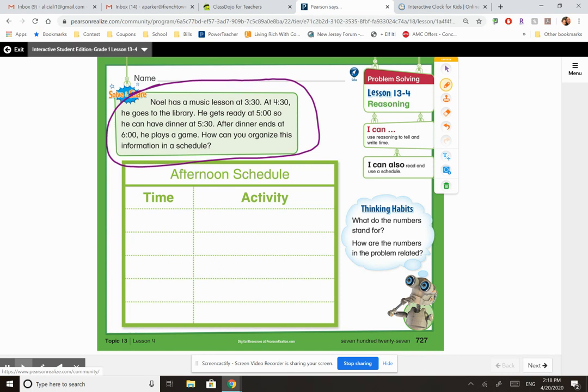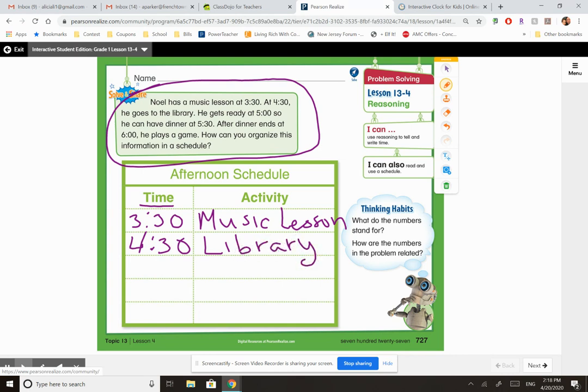So obviously we're going to think, what does he need to do first? So 3:30 is the earliest time. So under time here, we're going to write 3:30. Okay, 3:30. So what is he doing at 3:30? He has a music lesson. So we're going to write music lesson for 3:30. Okay. 4:30 is the next time. He goes to the library. So we can write library. So we're making his schedule for him in this nice chart so it's easy to follow.